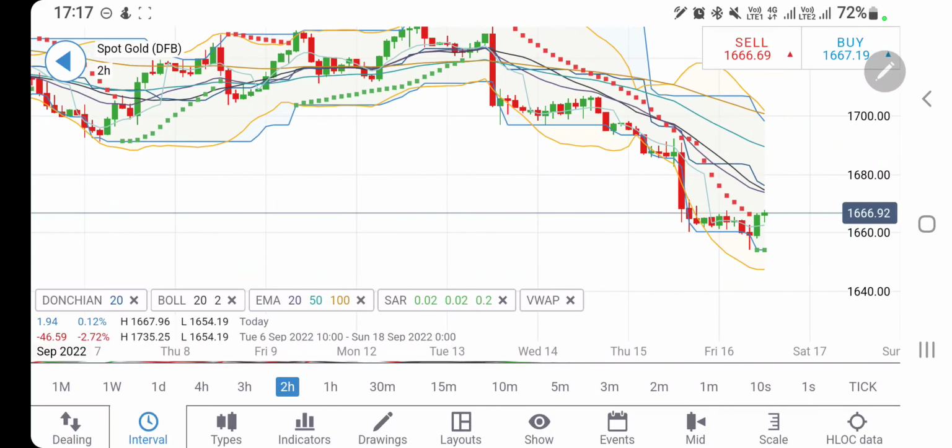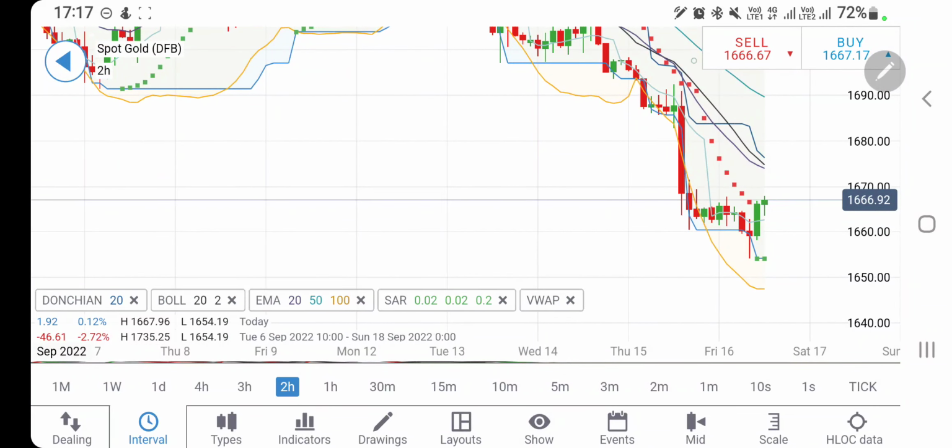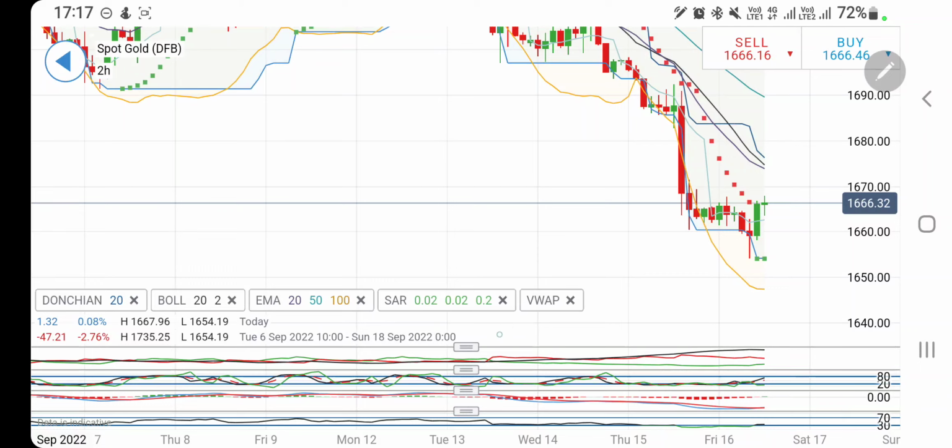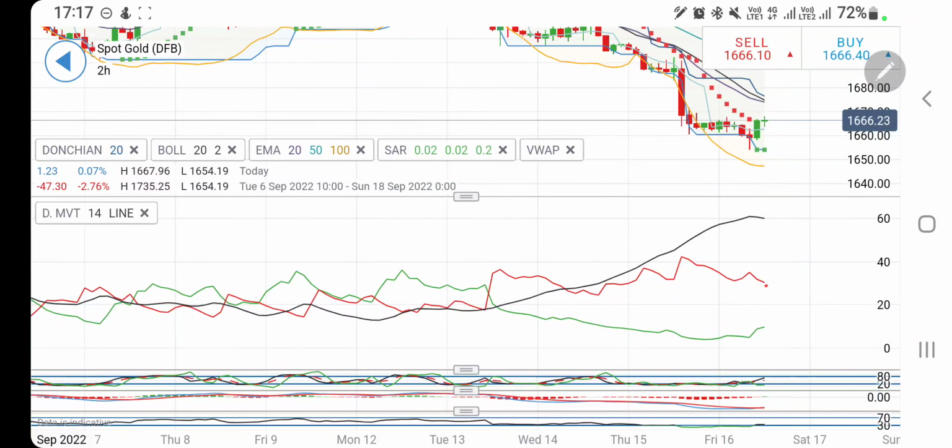Look at the 2-hour charts. On the 2-hour charts you can see lower highs. At the same time, one must not forget it is trading in this expanding triangle on the downside. Once it breaks past 1670, you can definitely expect 1674, 1680 levels, which is a good resistance. In fact, it can try to rise for 1685, the next target. If it trades above 1690, that should be considered a bullish reversal on the 2-hour charts.